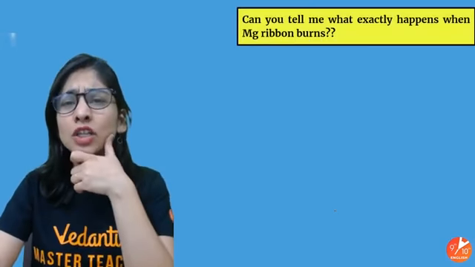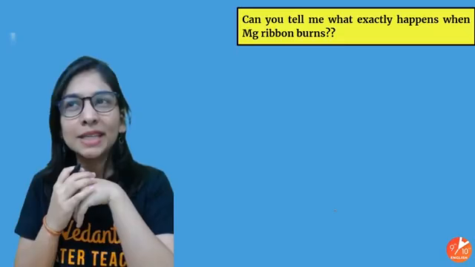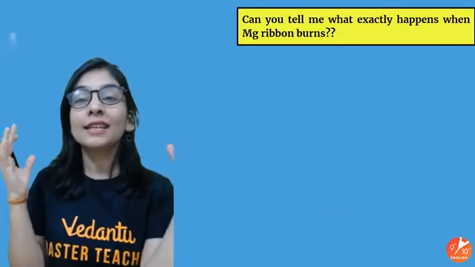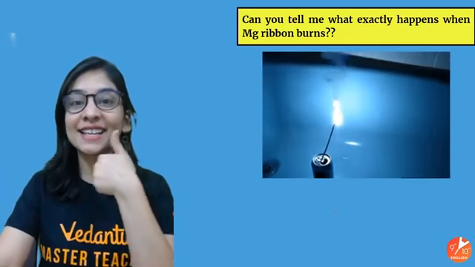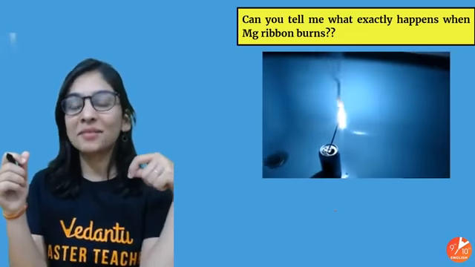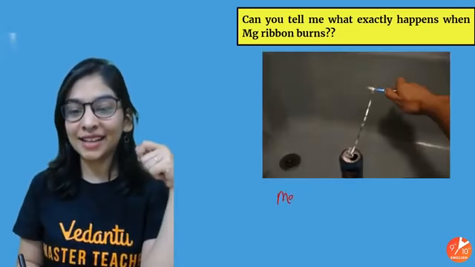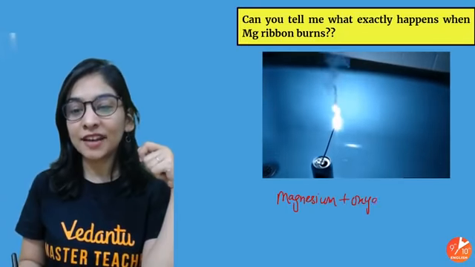So students, if I talk about the laboratory, you go to the laboratory and you're like, let me see if I can perform a chemical reaction, yes or no. Definitely, the very simple example that's there in your textbook is this. If you take a magnesium ribbon and you start burning it in air, what will happen? Your magnesium reacts with the atmospheric oxygen.